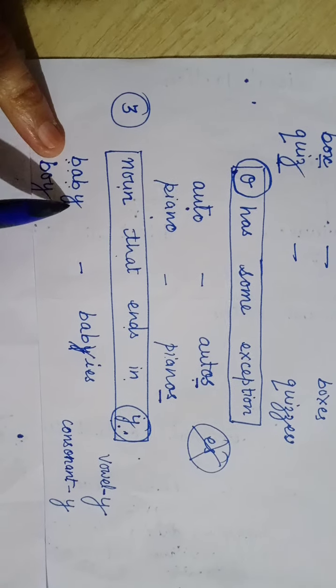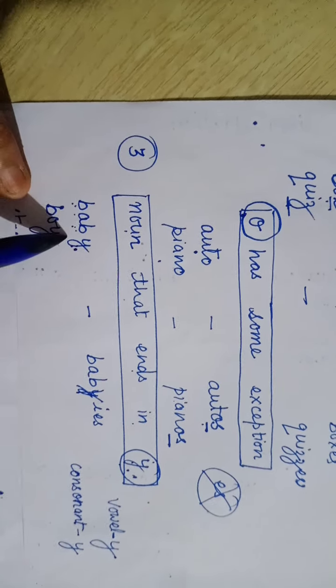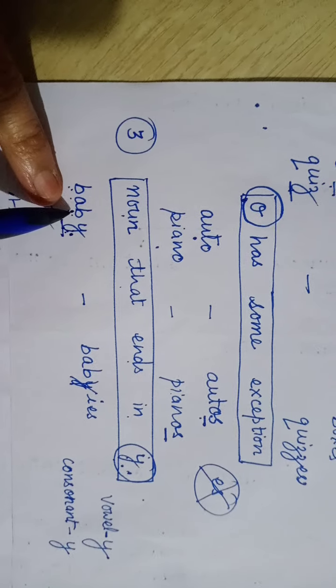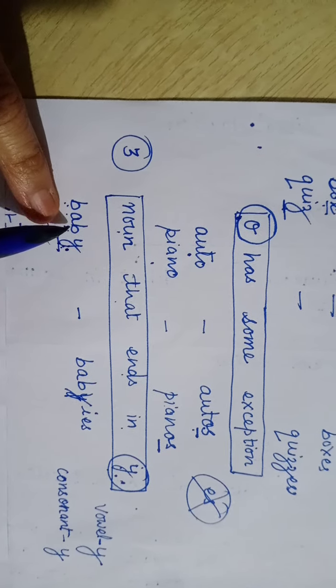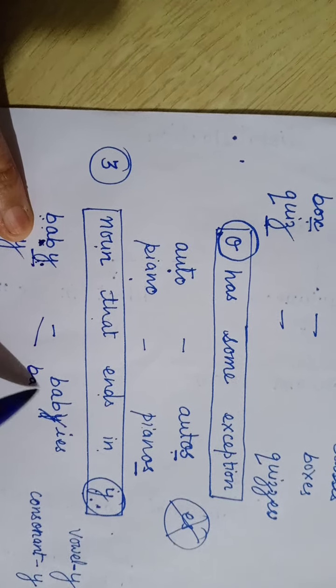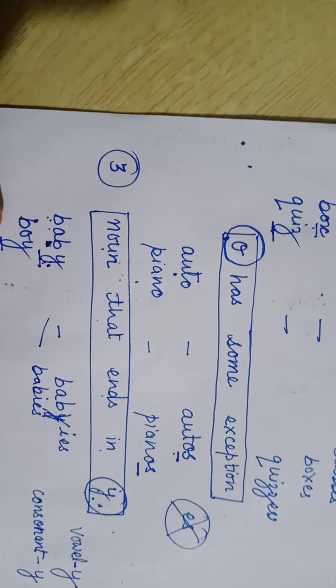Like B-A-B-Y, see, they end with Y. But in baby the second last letter is B, which is a consonant. So we will convert it to B-A-B-I-E-S. Y will be removed.